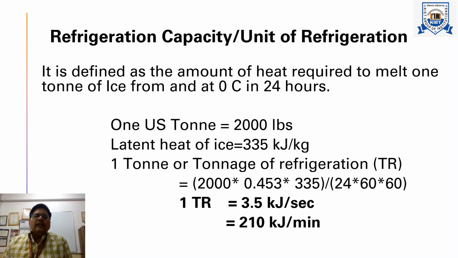So 1 ton of refrigeration equals 3.5 kilojoule per second, or 3.5 kilowatt, or in terms of kilojoule per minute, it is 210 kilojoule per minute. So this is the value of 1 ton of refrigeration. Thanks.